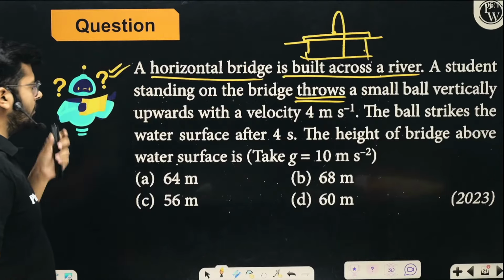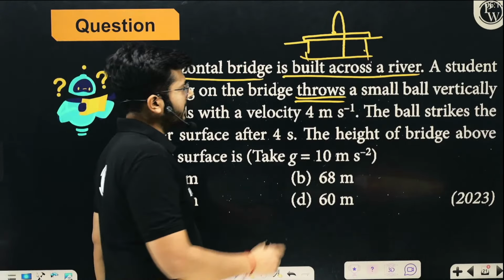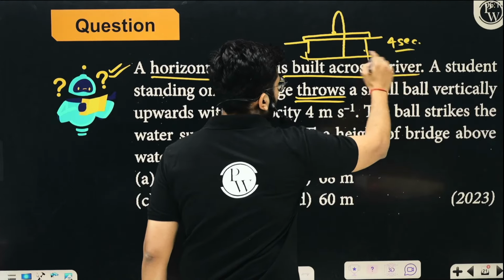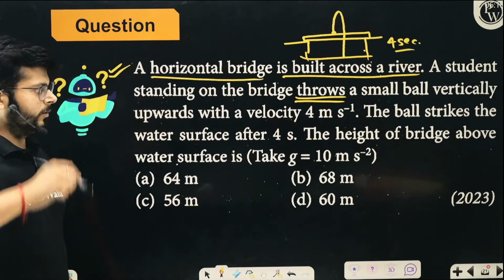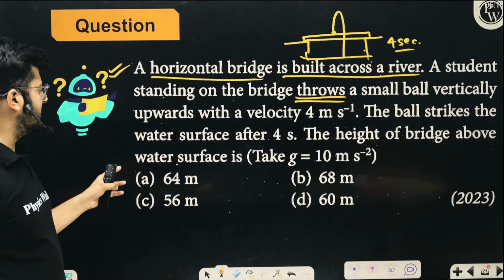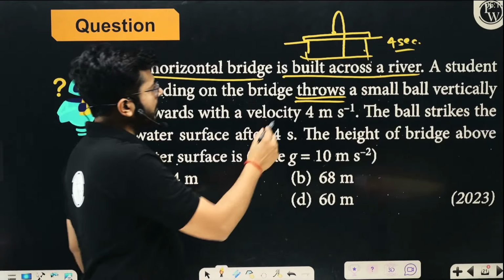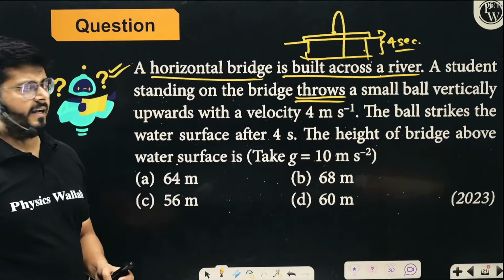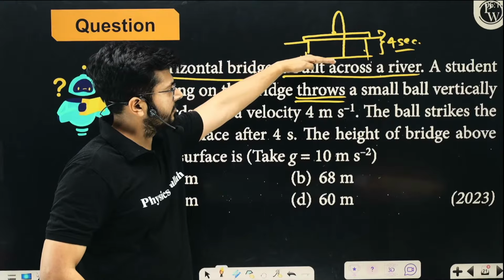The ball strikes the water surface after 4 seconds. So he launched the ball, and after 4 seconds it is going to hit the water. So the height of the bridge above the water surface is what we have to find. We have to talk about this particular height of the bridge above the water surface level, right?